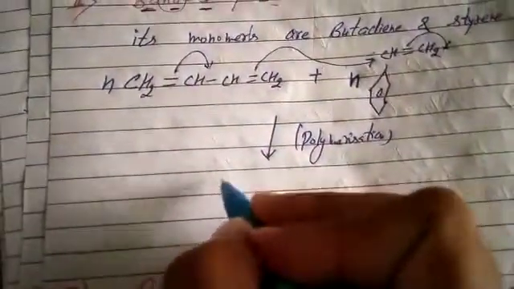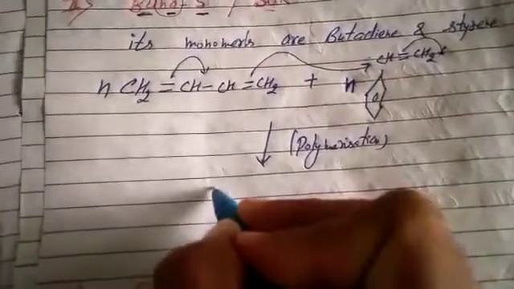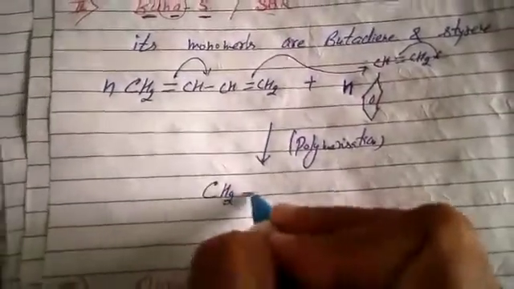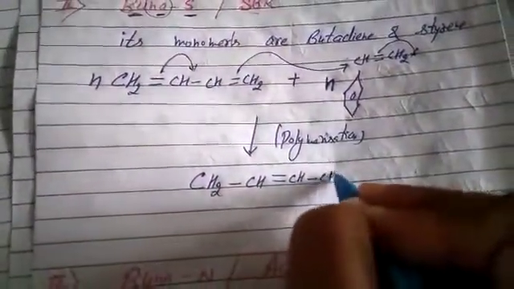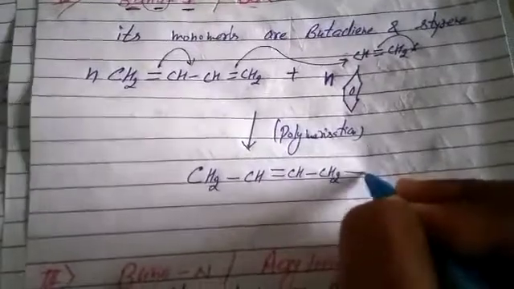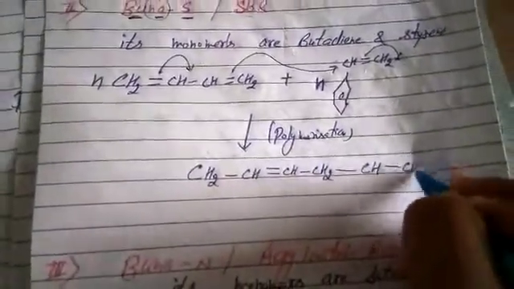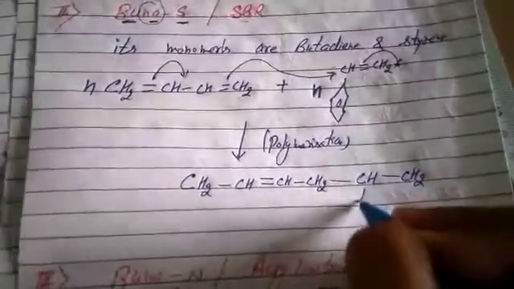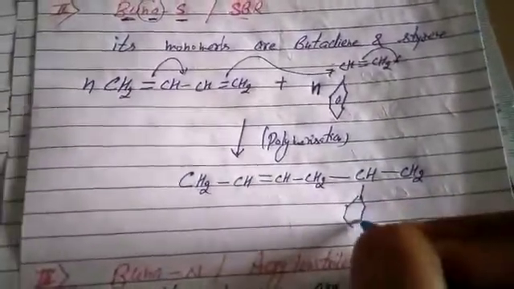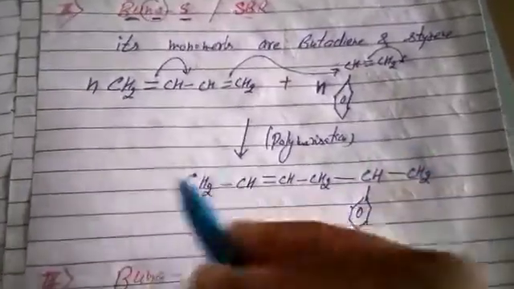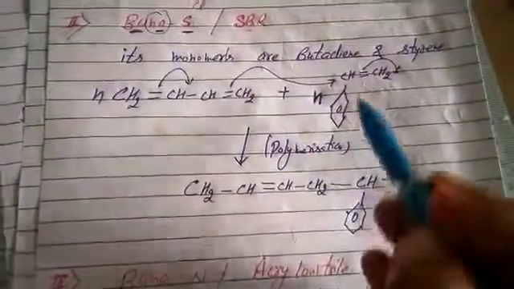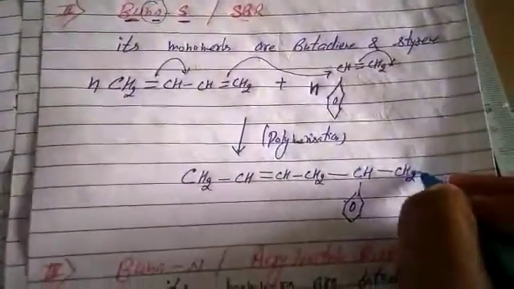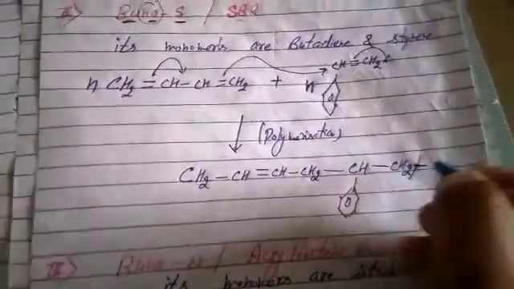I am going to do the preparation of Buna-S from its monomers. CH2, double bond becomes single, single bond becomes double. Now this bond shifts, makes the link with CH. Again this double bond becomes single. The side chain remains as such. C6H5. You can write also C6H5. Double bond single, single double. This bond makes the link with CH. This bond goes out. This goes out means repeat how many times? N times.